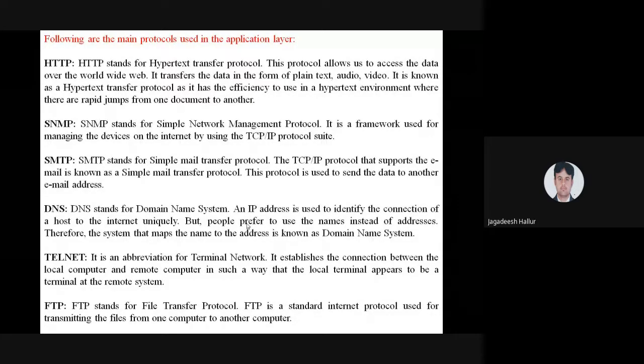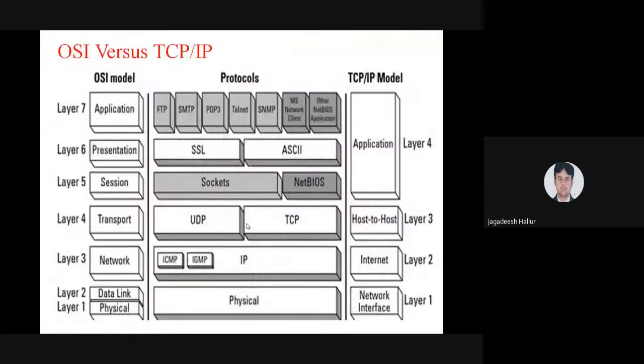The file has to be taken and transferred to another computer. That has to be taken care of by FTP. FTP stands for File Transfer Protocol. FTP is an internet protocol used for transferring files from one computer to another computer. This is the main functionality of FTP. Next, the point is OSI versus TCP/IP.